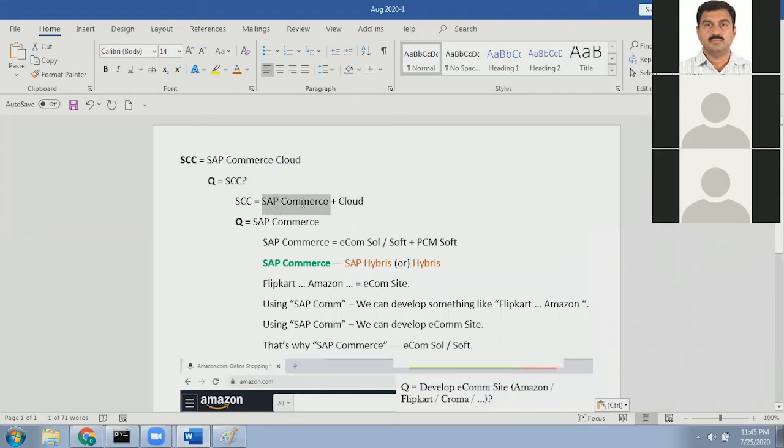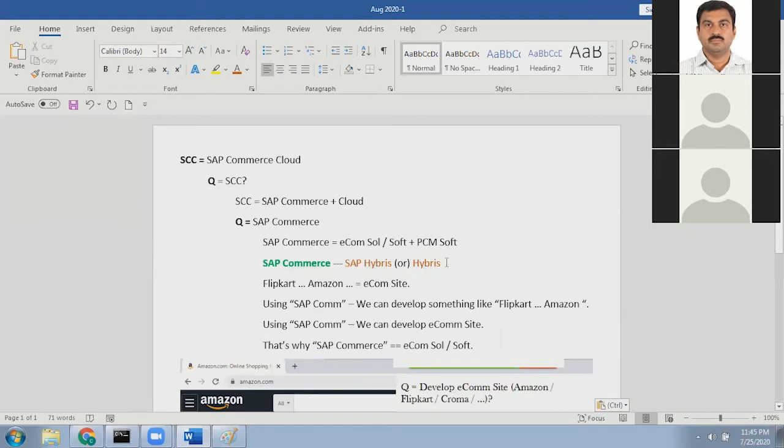So let's take the piece of SAP Commerce. SAP Commerce is an e-commerce solution or software, and it is a PCM software. SAP Commerce is the latest name we are using. Some people also use the word SAP Hybris, or just Hybris.